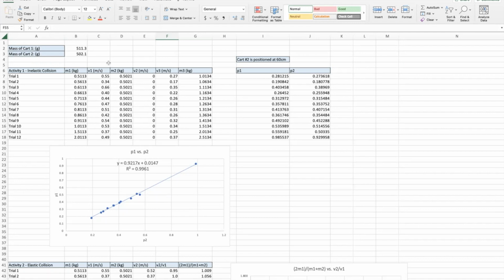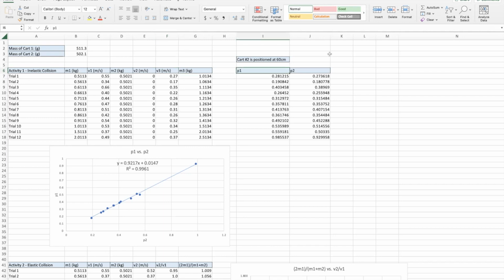The initial velocity before the collision for the first cart was recorded from Pasco. The mass of the second cart remained constant throughout the entire experiment. The initial velocity of the second cart was recorded and placed as 0 because the cart was stationary before the collision in the experiment. The second cart was also positioned at 60 centimeters throughout the entire experiment to standardize that aspect of our activity. The third velocity that we have listed here was collected from Pasco after the collision had occurred. The M3 listed here is a sum of the first and the second cart used after the collision.